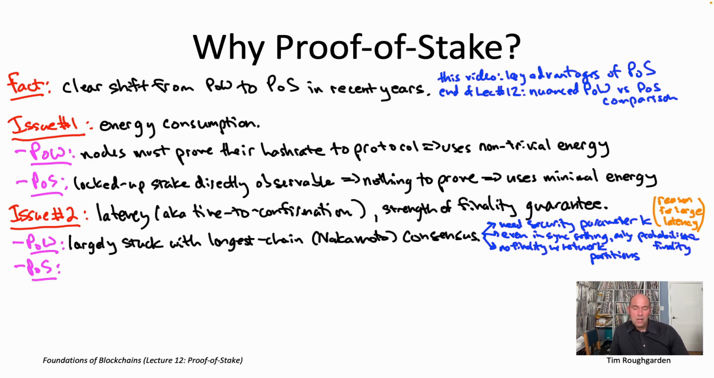So with proof of stake and longest chain consensus, again, you need a security parameter, which leads to large latencies. You generally only have probabilistic finality because you're doing random leader selection. And again, you have a total breakdown of finality in the partially synchronous setting when you can have network partitions. And indeed, when I say there's been a migration to proof of stake over the past 4 to 5 years, it's really been specifically a migration to proof of stake protocols that use something other than longest chain consensus, most commonly some type of BFT consensus.